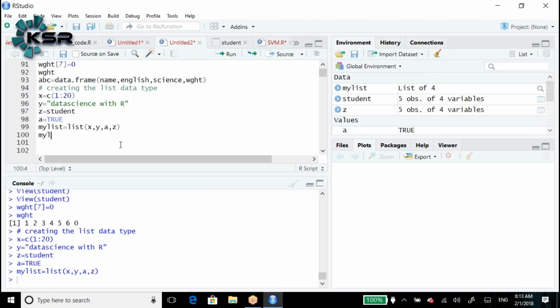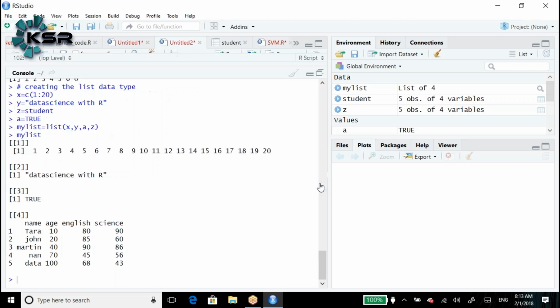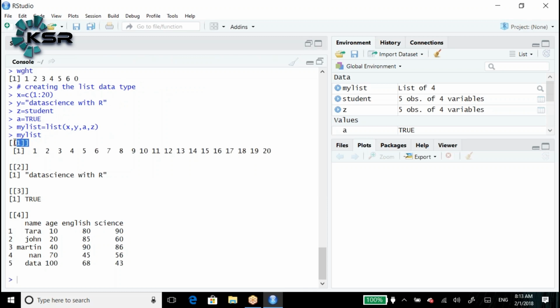Now if I print my list, be careful here. See, x is in which position? First position. So here double square bracket of 1 means the first input, whatever input we are giving, x.